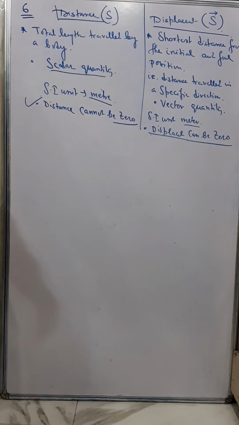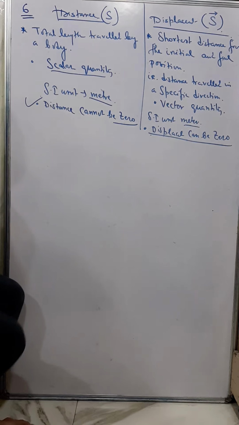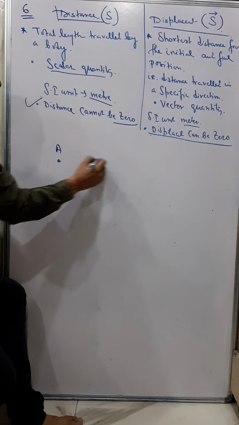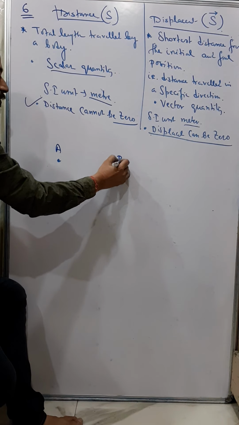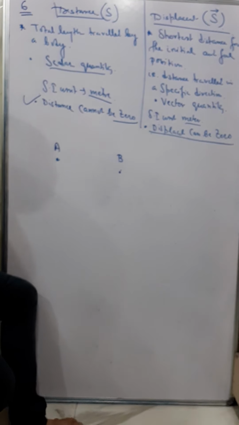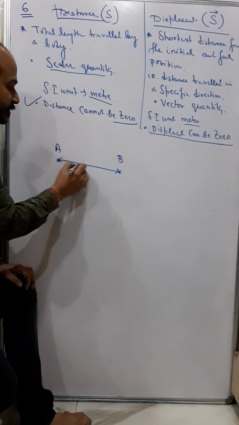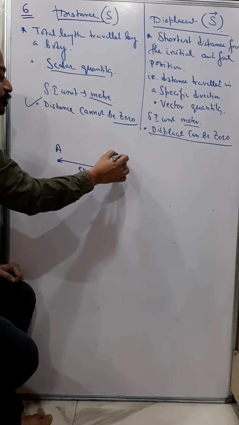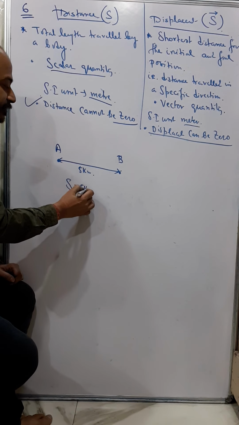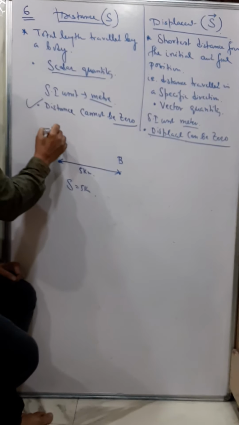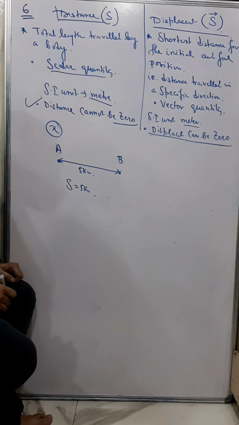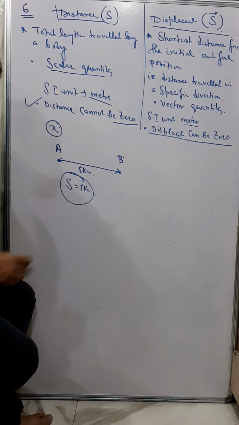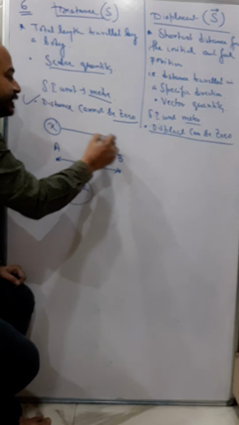Now how is that? Now distance cannot be zero. For example, from A to B. Now these are the two places, and suppose the distance between them is 5 kilometers. Now somebody travels from A to B, so we say the distance is 5 kilometers. Say a person X, traveling from A to B, we say X traveled how much distance? 5 kilometers. So X traveled from A to B.